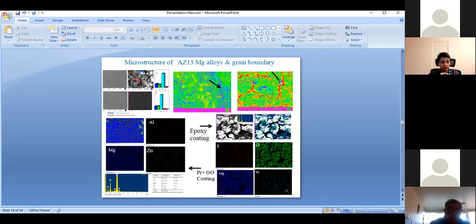But in the epoxy, a wide crack appears, because epoxy coatings fail to stabilize for a long time in the corrosion medium. Here also the grain boundaries are affected, due to the corrosive ions penetrating the coating surface.